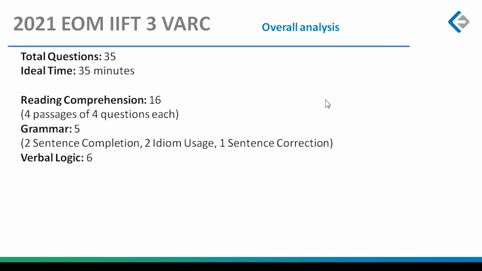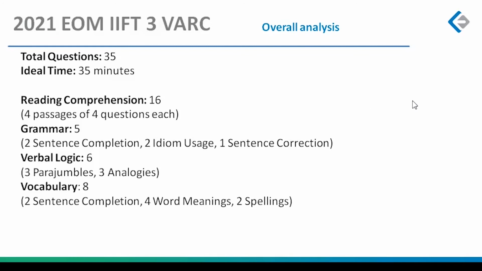What else? 16 questions in passages, 4 passages of 4 questions each, all of them towards the end. 5 questions in grammar: 2 sentence completion, which is fill in the blanks, 1 sentence correction, 2 idiom usage. Even that 1 sentence correction was more of vocabulary than of grammar, but fine. Let's keep it there because it was basically a usage based question. 6 verbal logic questions, 3 parables, 3 analogies, and 8 vocabulary-based questions: 2 sentence completions, 4 word meanings, out of which 3 were a part of a crossword, and then 2 spellings.